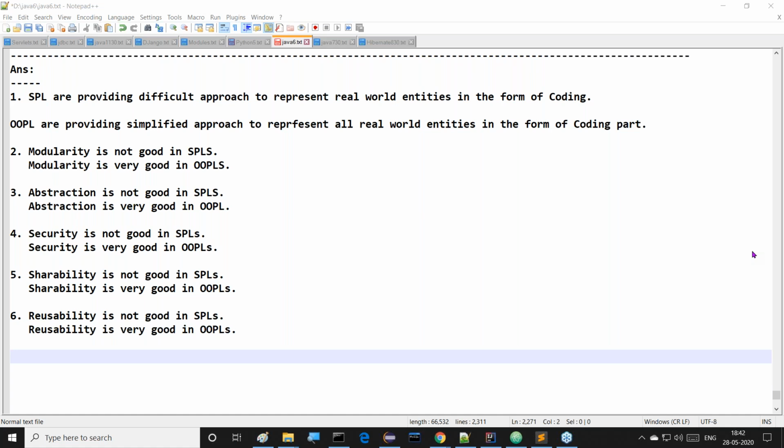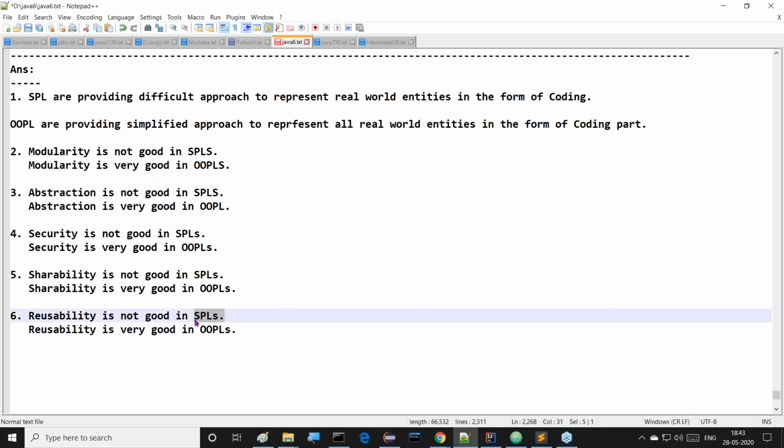So because of these things, structured programming languages are not having inheritance kind of features. But object-oriented programming languages are having reusability. Why? Because the inheritance concept is available. That's why reusability is very good in object orientation, but reusability is not good in structured programming languages. Right, sir. Good.